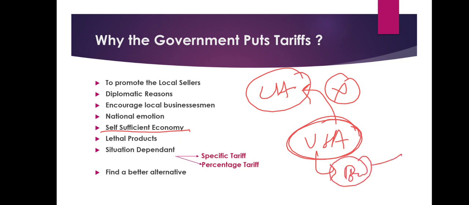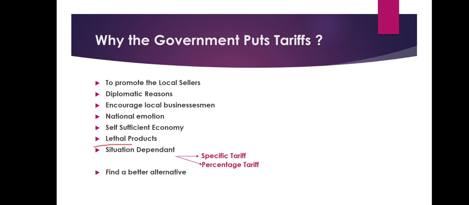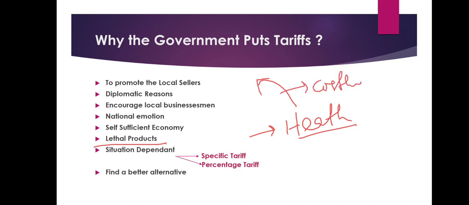Easy. Or lethal products. What are lethal products? Like drugs, which are not good for human health, but still people are importing them. In that case, the government will put a tariff so that drugs become costlier, and people cannot afford the drugs, and they get relief from drug abuse.